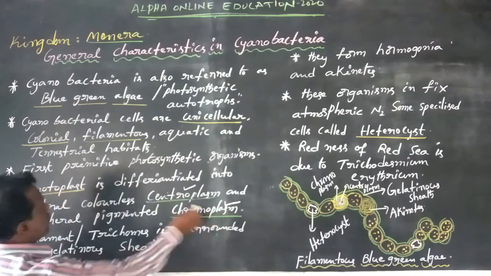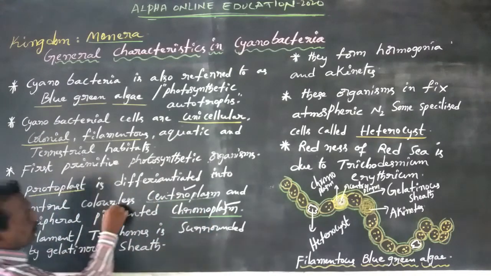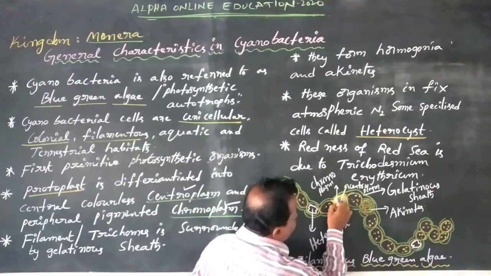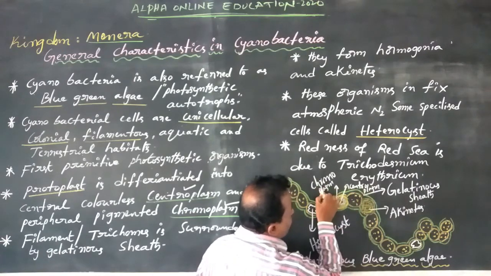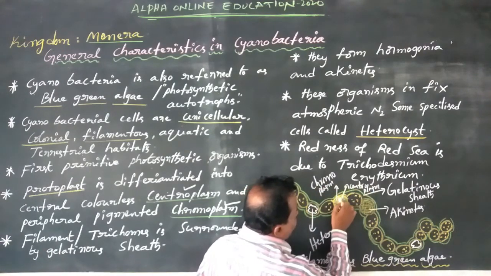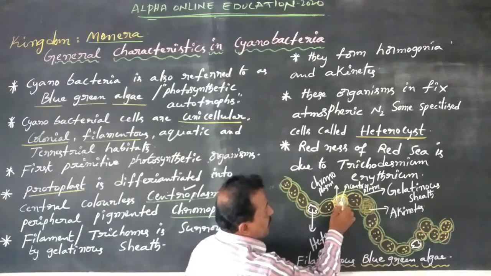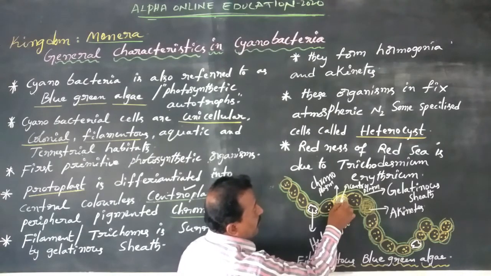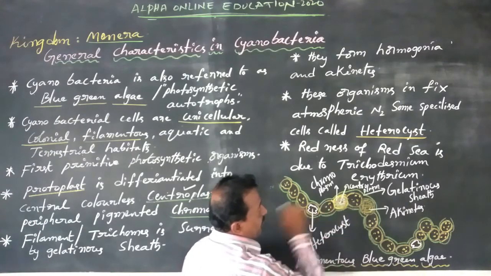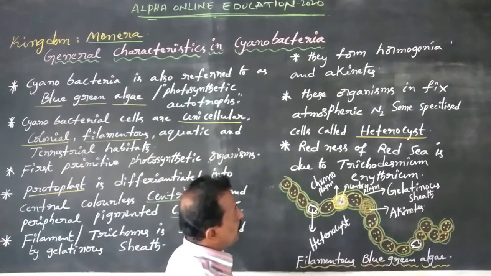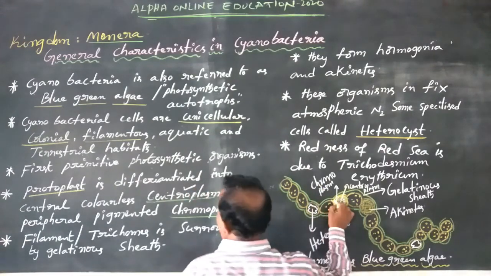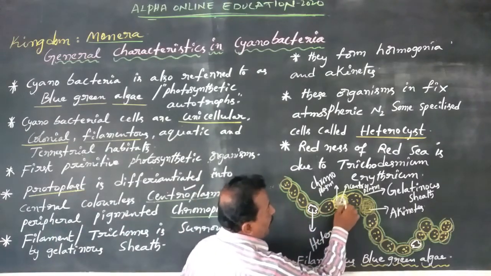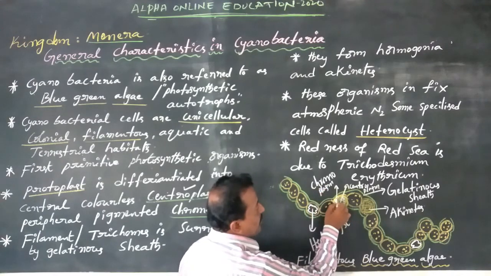Now dear students, centroplasm is the central colorless part of the protoplasm. Centroplasm is always located at the center of the cell and is colorless, but contains chromatin material, that is DNA. Next, chromoplasm is the peripheral pigmented part, meaning it contains colorful material.